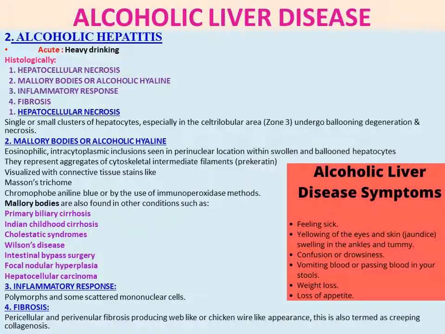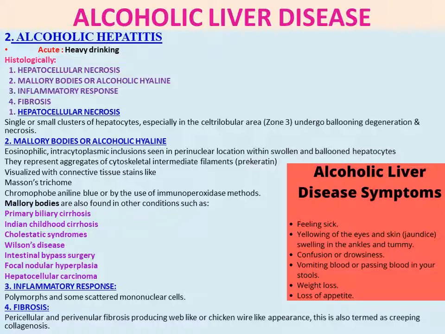Inflammatory response, the third histological change. Polymorphs and some scattered mononuclear cells will be seen. And fibrosis: pericellular and perivenular fibrosis produces a web-like or chicken wire-like appearance. This is also termed creeping collagenosis. So pericellular and perivenular fibrosis will be seen.